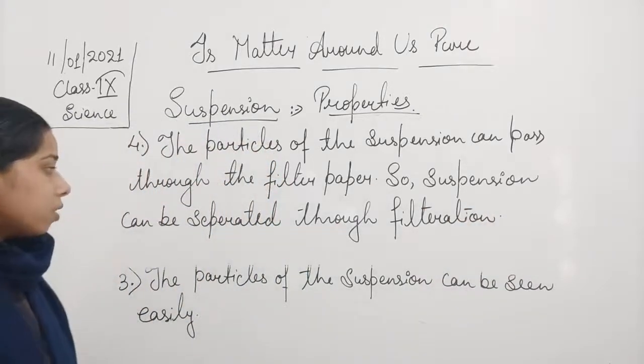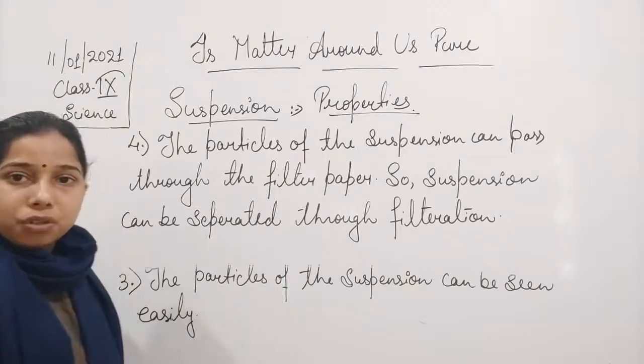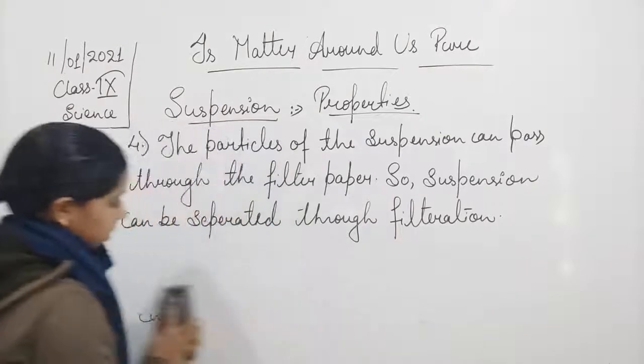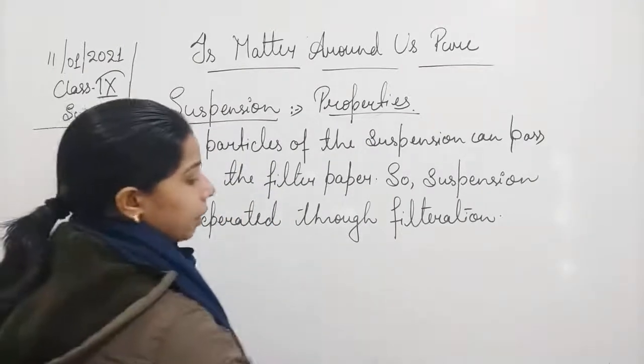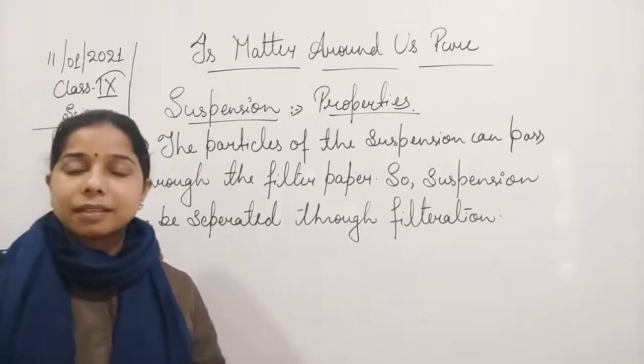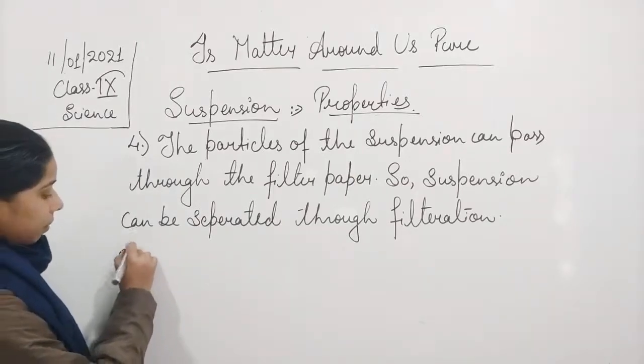Okay, so suspension, it can be separated through filtration. Next one. So with the help of the filter paper, particles can be separated. Then the next one, students, is that the particles are unstable.